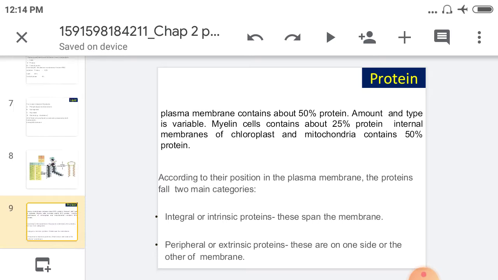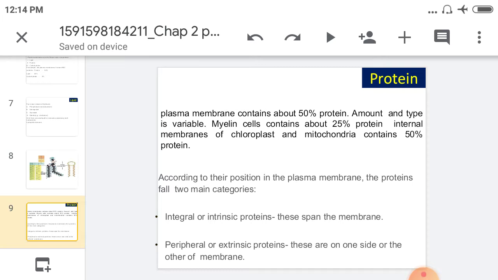Then going toward the protein. In this protein, what happens here? Plasma membrane contains about 50% protein, it means 60 to 80% of proteins are present here. Proteins are the main bulk of the plasma membrane. Carbohydrates and lipids are also present, no doubt, but proteins are the main bulk of the plasma membrane.